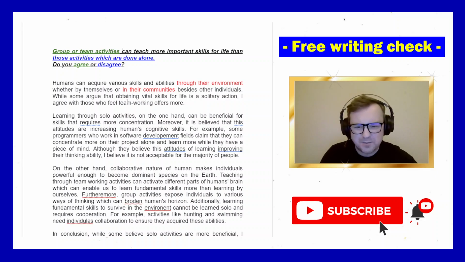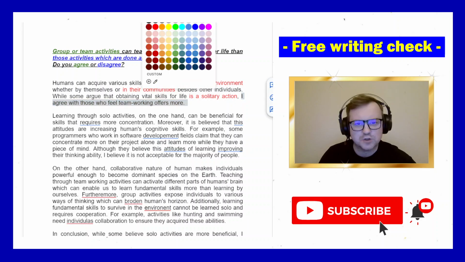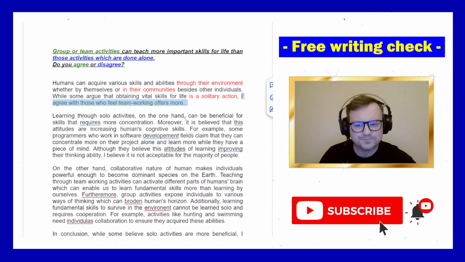So that's wrong. I agree with those who feel team working offers more. Okay, so it's not very well worded, but at least there's an attempt to introduce the subject, and importantly, I get to see the candidate's position in the introduction. So that's good. Okay.